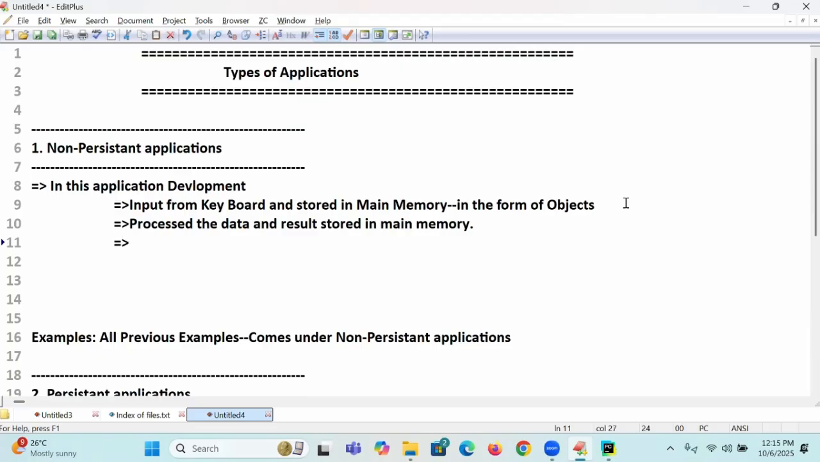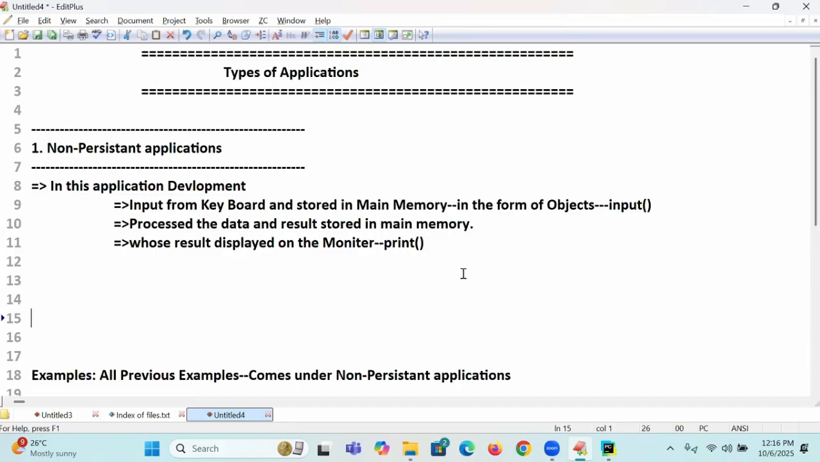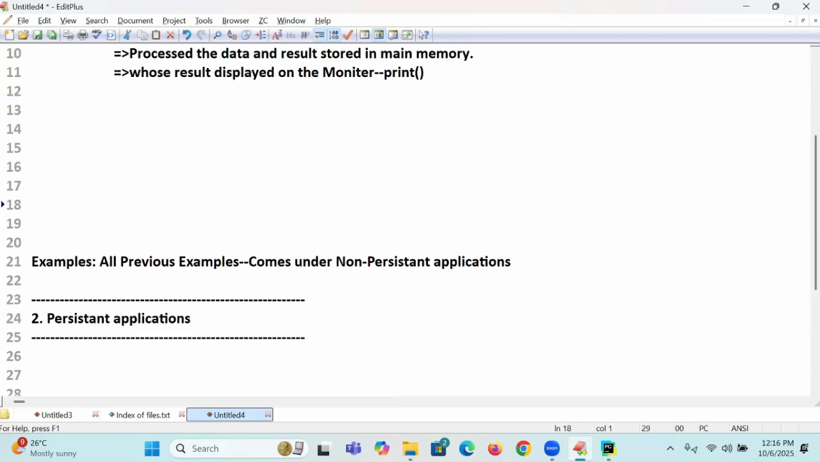Next I'm going to store it. Process the data, and the result is stored in main memory itself. And whose result is displayed on the monitor. So by using which statement? Print. This is by using what function? Input. So you imagine it diagrammatically. What is the diagrammatic representation?